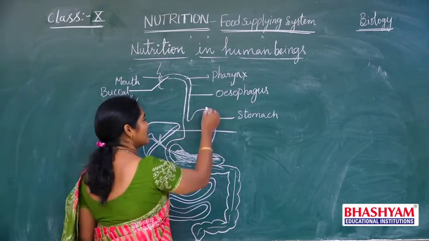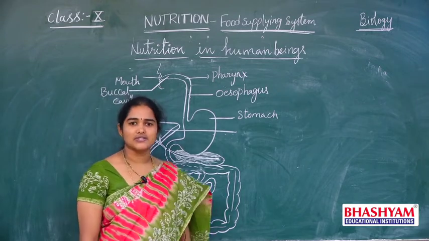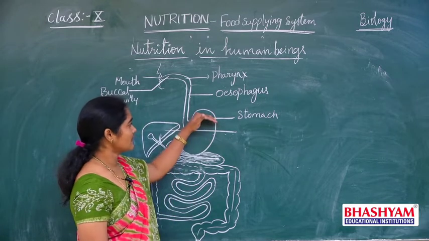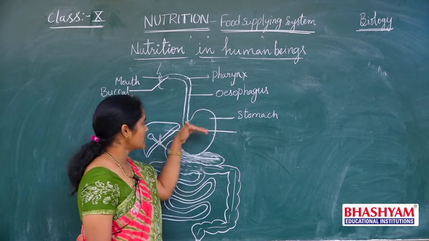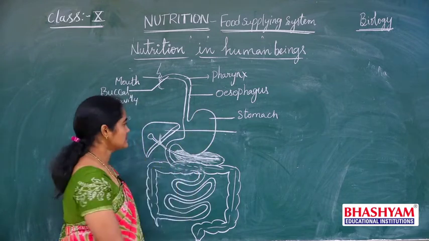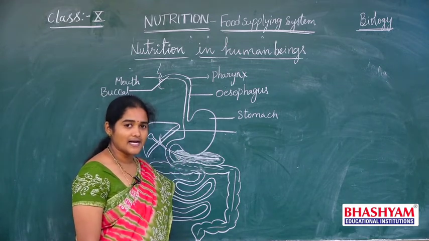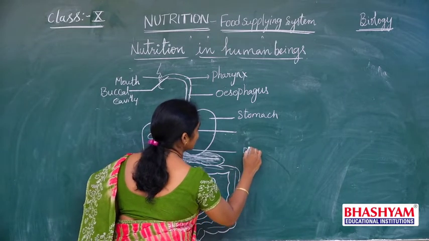The esophagus opens into the stomach, and the stomach is a bag-like structure which consists of two parts. The upper part of the stomach is called the cardiac stomach, and the lower part of the stomach is called the pyloric stomach. And then the stomach opens into the small intestine. It has three parts. The first part of the small intestine is called the duodenum.